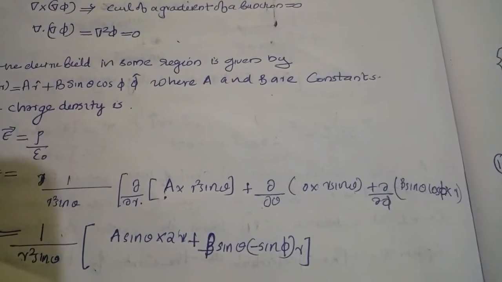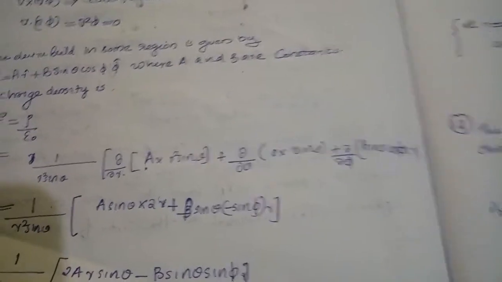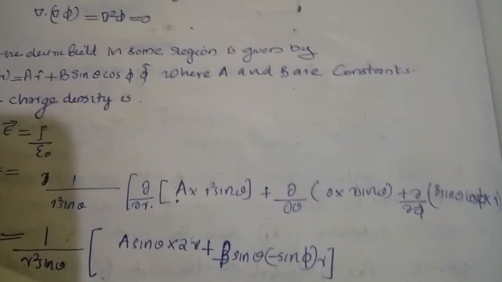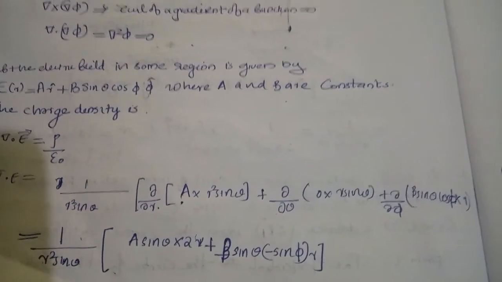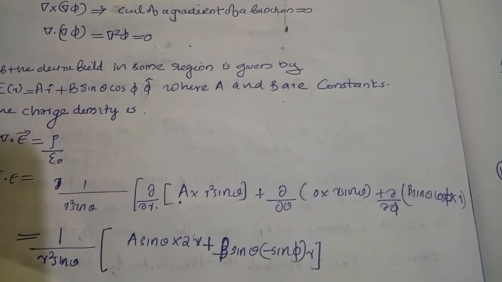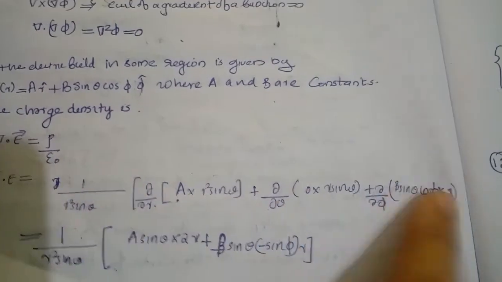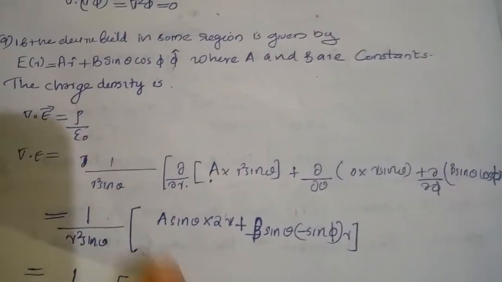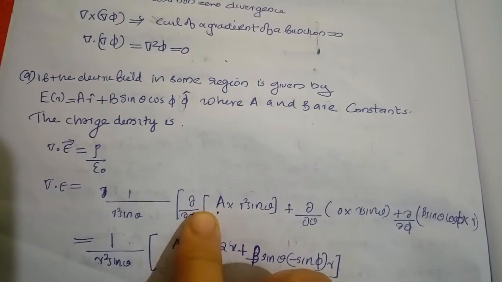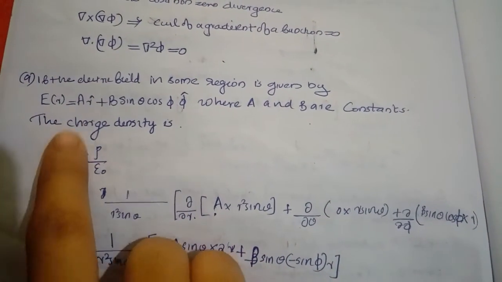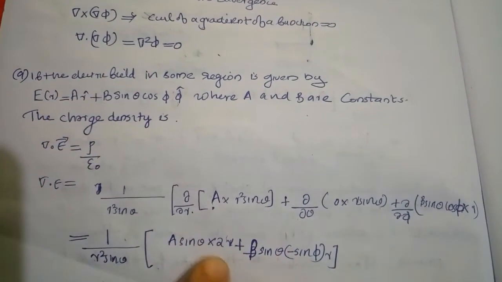You know well about the divergence in the Cartesian coordinate system, but you are confused in the spherical and cylindrical coordinate systems. So you have to learn that formula by heart, that is 1 by h1 h2 h3 like that, so you can easily generate this formula. And here you know that this is not ax, it is ar.